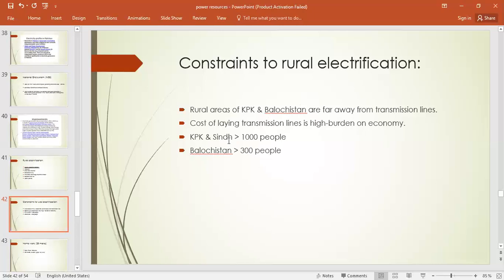If we talk about KPK and Sindh, right? The requirement by the government is that if the population is more than 1,000 people, then only electricity would be provided to that area, right? These are the limitations, I must say. And if we talk about Balochistan, if the population in certain areas is more than 300 people, then only that area would be provided electricity by the government of Pakistan through rural electrification.